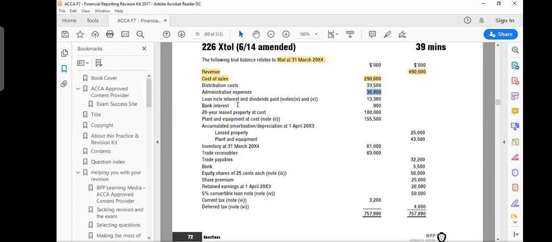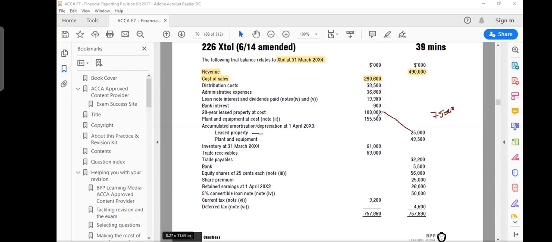And it says loan note, interest and dividend paid, notes 4 and 5. So we have to read notes number 4 and 5 for interest expense and your liability. It is going to be the balance sheet item, liability. Interest is an income statement item. We will check it, notes 4 and 5. Then note number 2 is about plant and equipment. So how do they show you in financial statements? They show you that you have a 20-year property at lease, cost is 100,000, and its accumulated depreciation on lease property is 25,000. So net book value is 75,000.